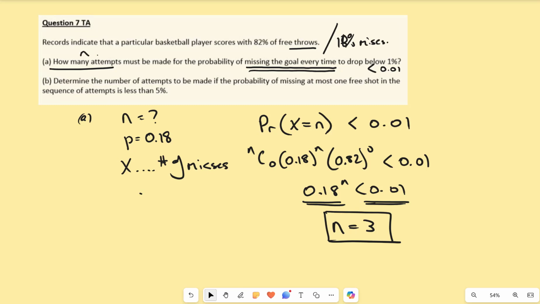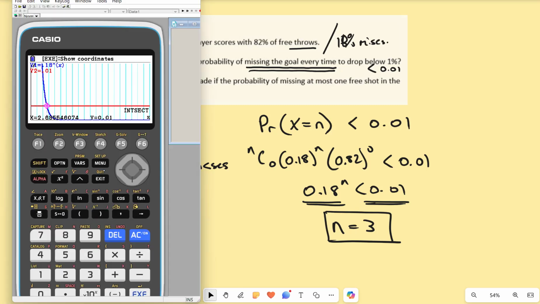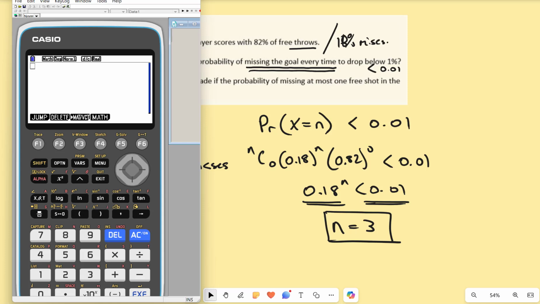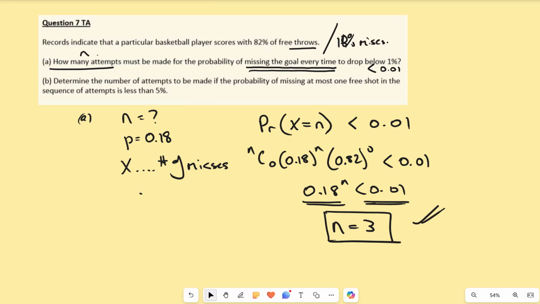Now, I'm verifying what I'm claiming. I am claiming that 0.18 to the power of 3 will be less than 1%. Bingo, 0.005. I am at 0.5%. So bingo, verified.